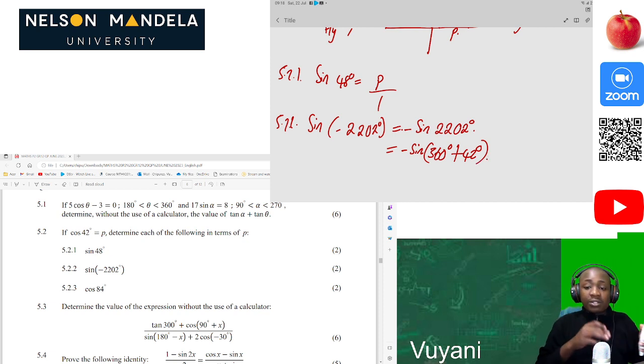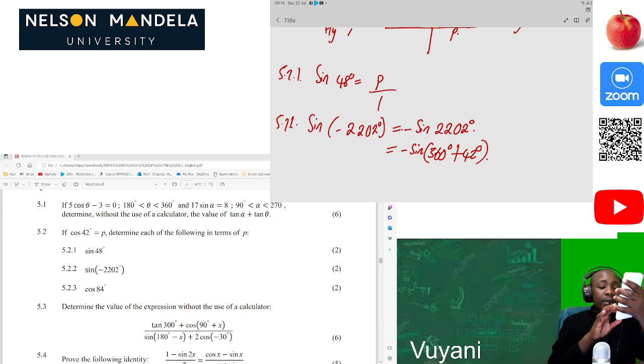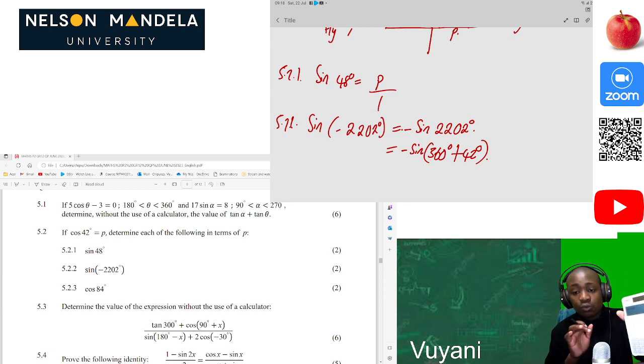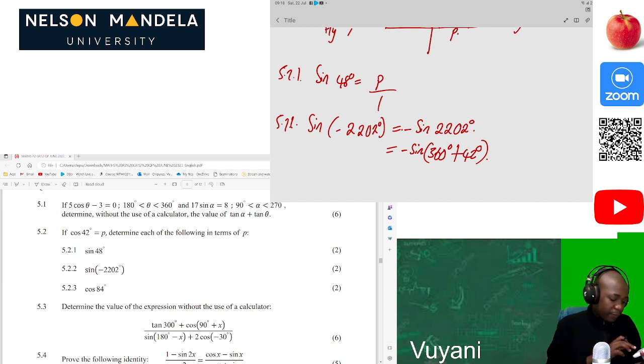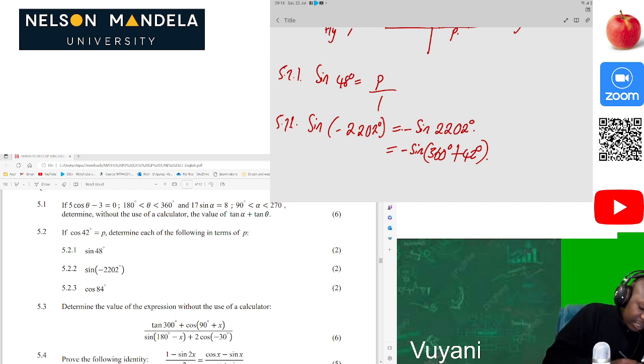What is important is to understand the first revolution is 360, the other one is 720, then 1080, then 1440, then 1800, then now we are at 2160. Then if we add 42 there, we'll be able to get our answer. Initially, I just used 360, which is what we are used to. But here you could have used, let's just do this first.